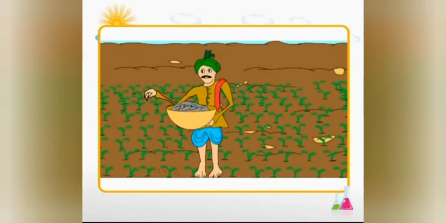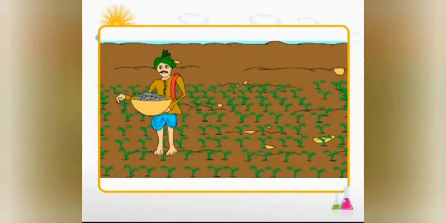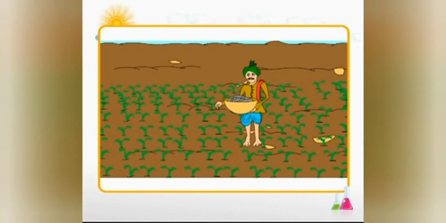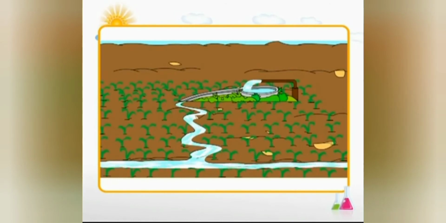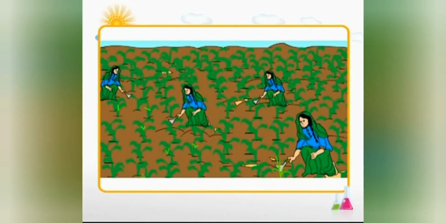A farmer generally uses a combination of manure and fertilizers to improve crop yield. Artificial supply of water to crop plants for their nourishment is called irrigation. It can be done by water from wells, canals, or waterways. Weeds are unwanted plants that grow among the crop plants and compete for nutrients. Weeding is done manually with the help of a trowel or by using a harrow.